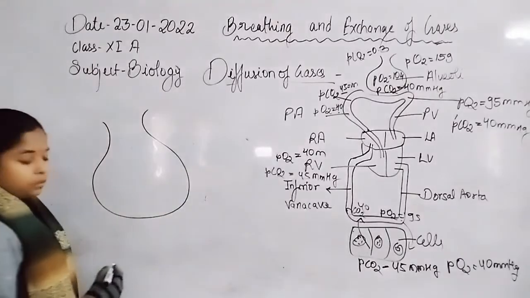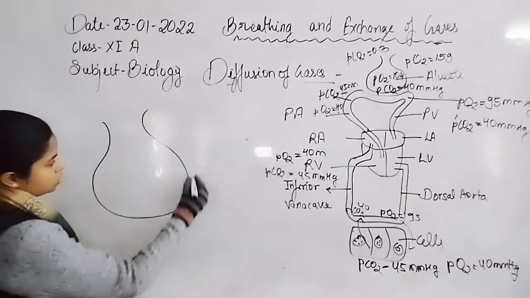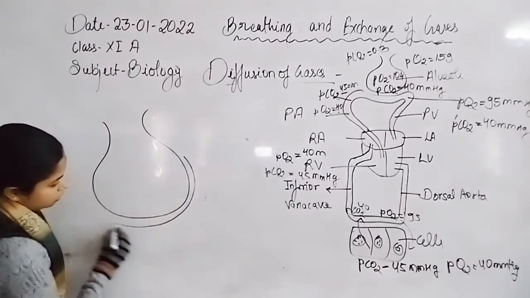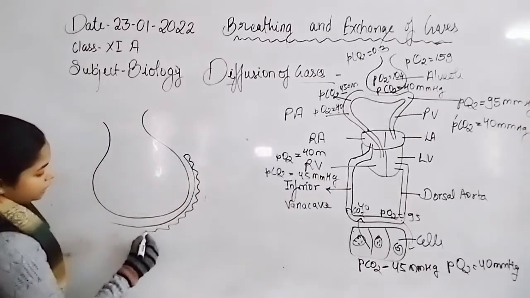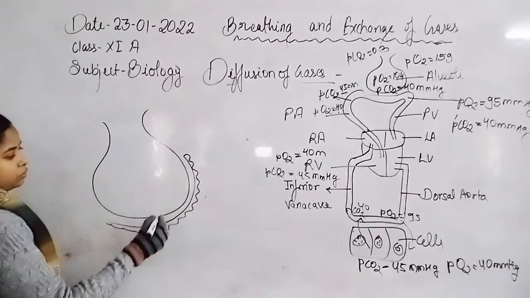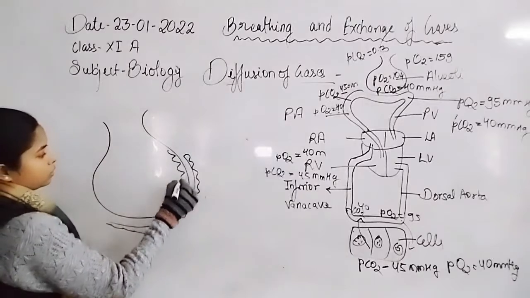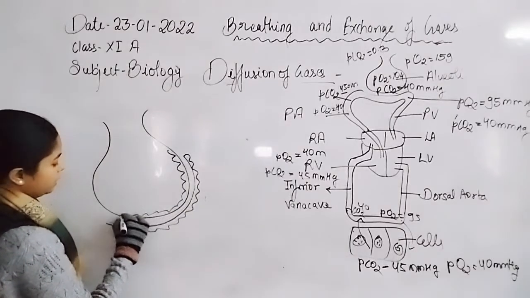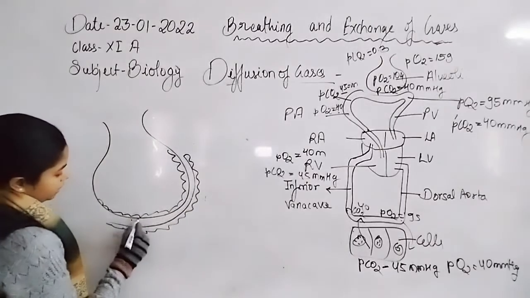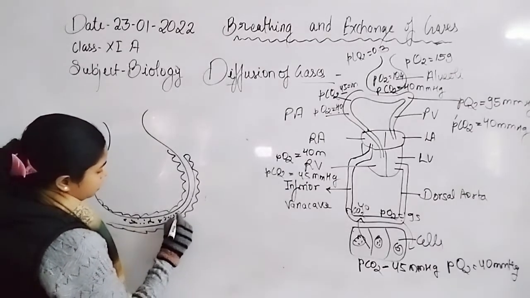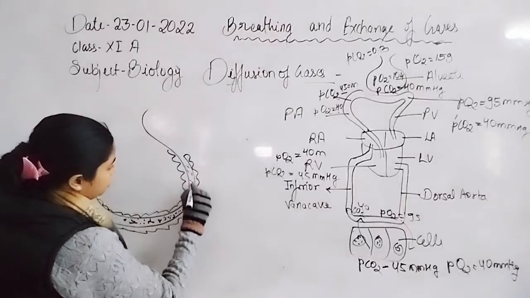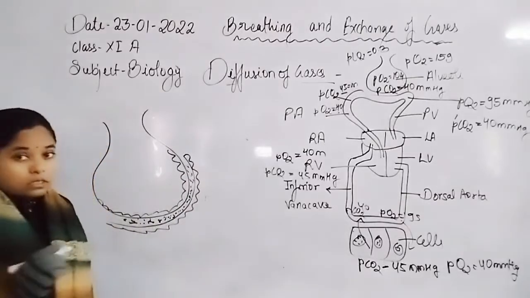So here is a structure of a lung alveolus, which is surrounded by a blood capillary, and the blood capillary is formed by endothelial membrane. The lung alveolus is formed by epithelial membrane, and in between the blood capillaries and the lung alveoli, basement substance is filled.